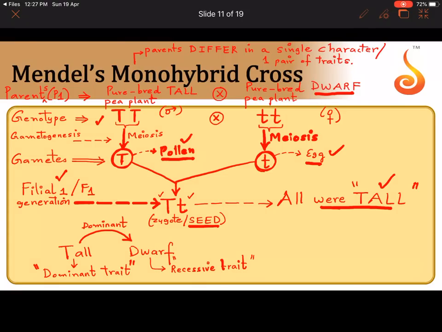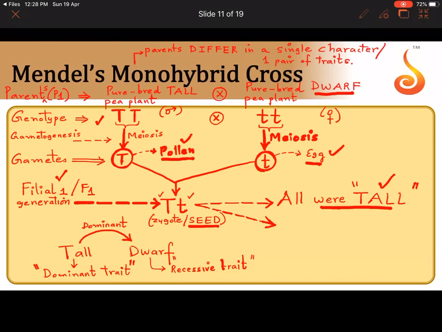I will get into the details later, but now we have stopped in this slide at F1 generation. So what is F1 generation? Capital T, small t. All of you think and tell me, since I have written here in the Mendel scheme, you know that capital T is a gene or an allele that codes for tallness, and small t is an allele that codes for dwarfness according to the Mendel scheme that we are writing here.